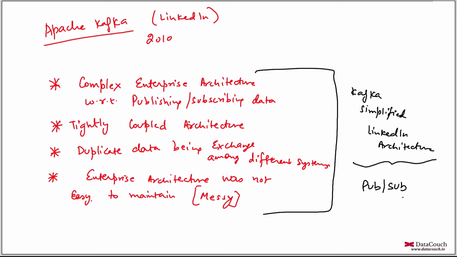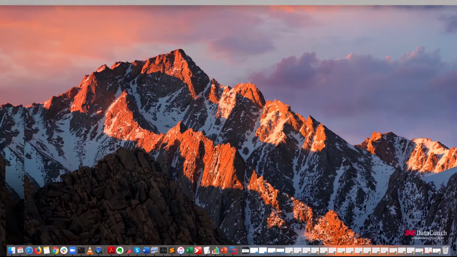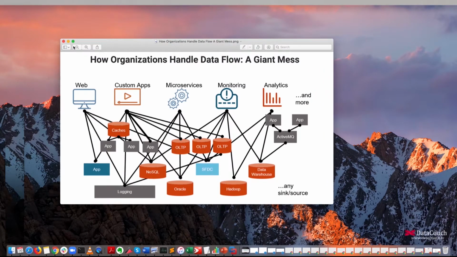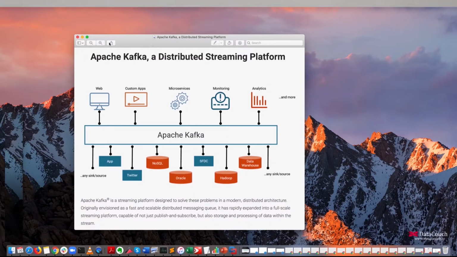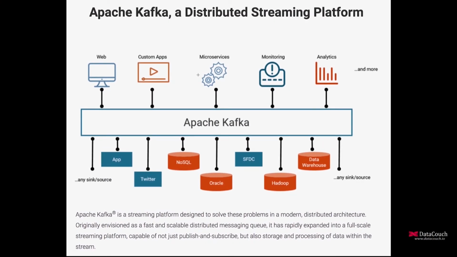So let me show you with the help of some diagrams also. These diagrams are taken from Confluent. This was the mess that was there in LinkedIn. There are so many systems. It's very difficult to handle or maintain this kind of enterprise architecture. So for solving this problem, LinkedIn came up with another architecture which is much more simplified. This is using Apache Kafka.